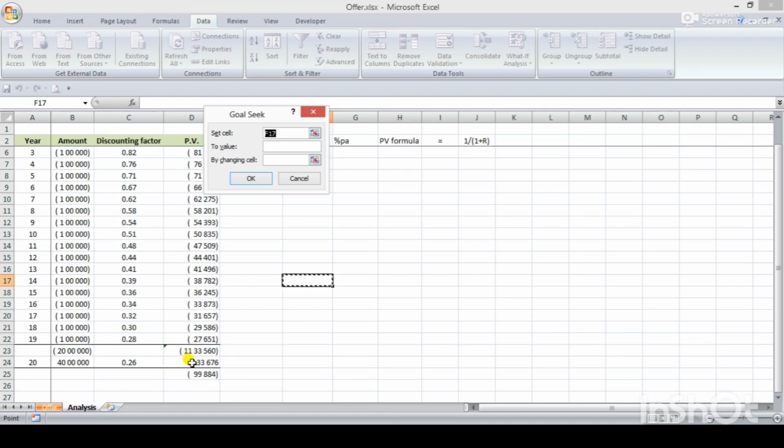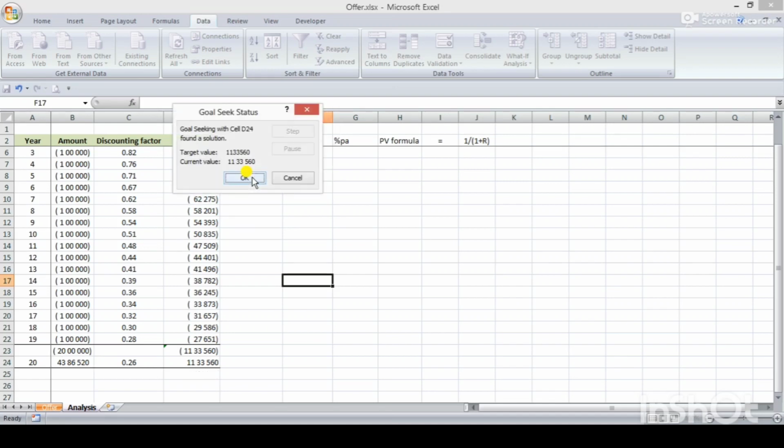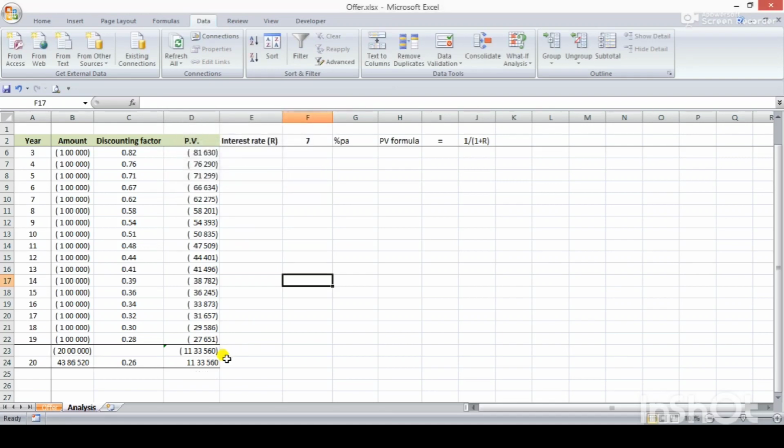So I want to set this value to 11,33,560 by changing this cell, because I want to know this amount, meaning how much amount, if one offers it to me, I will take this decision. So let me press OK. So the answer is received. Here the difference comes to 0, the balance is the same, and now here I got the figure 43,86,520.